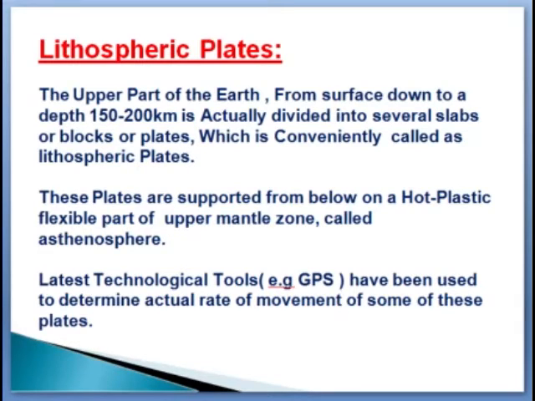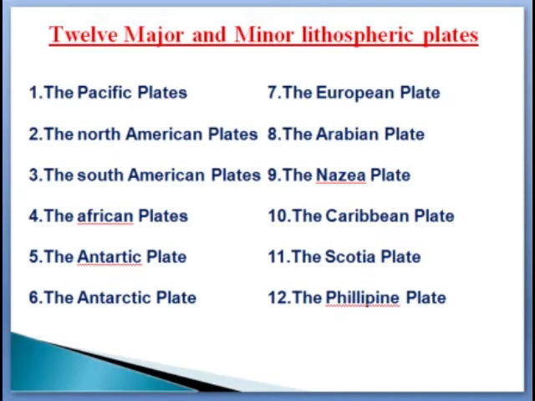This movement is determined with the help of a newer technological tool called GPS. The global positioning system has been used to determine the actual rate of movement of these plates.